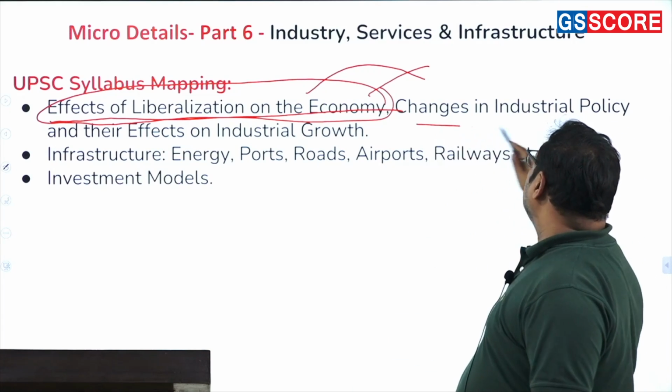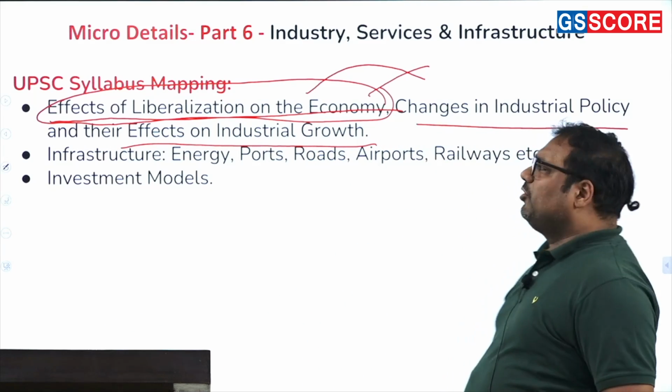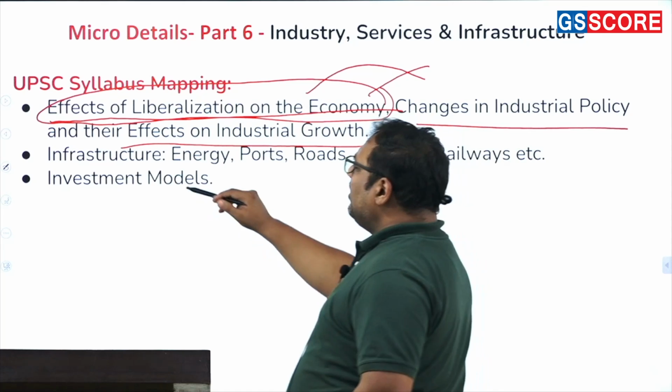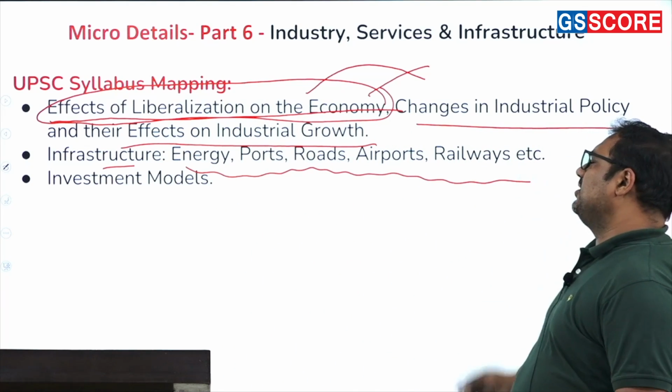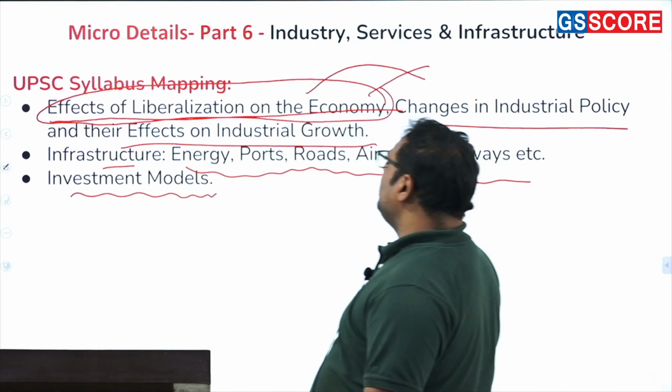Then we have changes in the industrial policy and their impact on industrial growth. So industrial policy and industrial performance. Then infrastructure, in which they have mentioned energy, port, road, airport, railway, etc. And then the investment models. So this is what UPSC has explained.